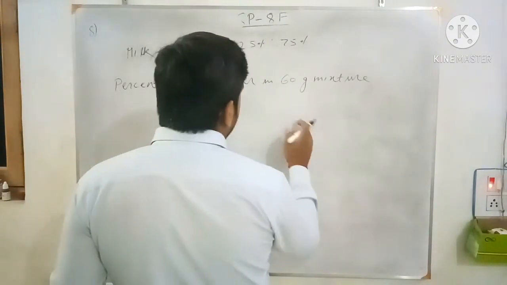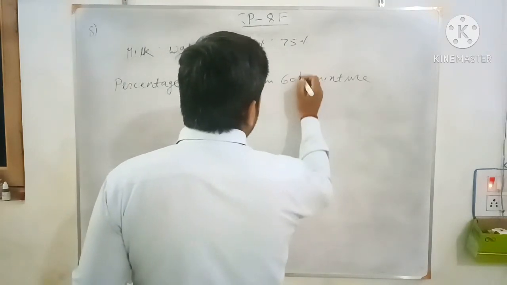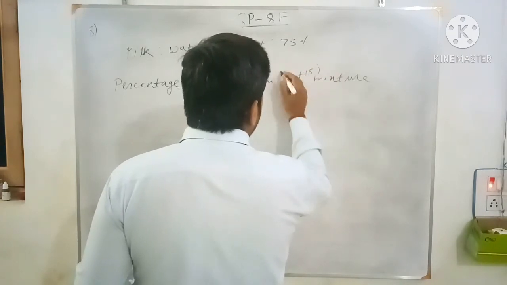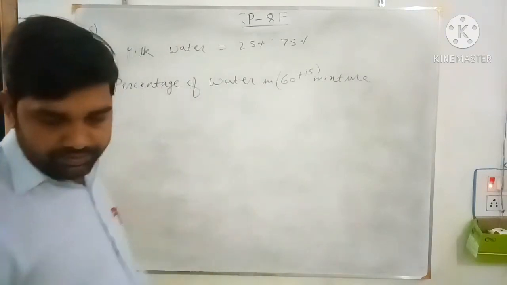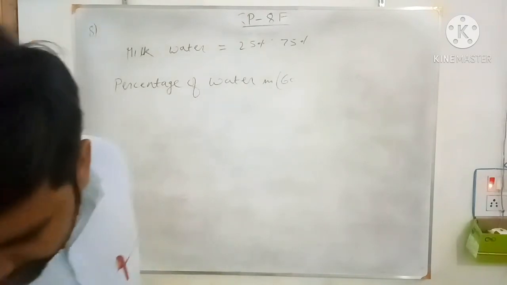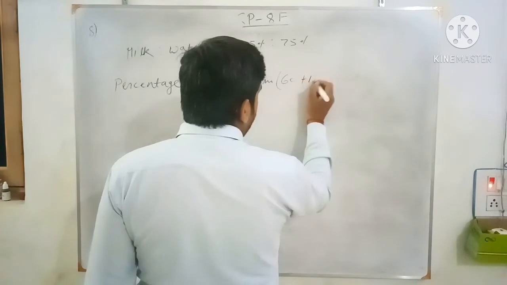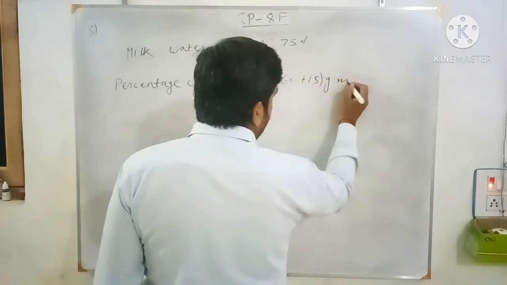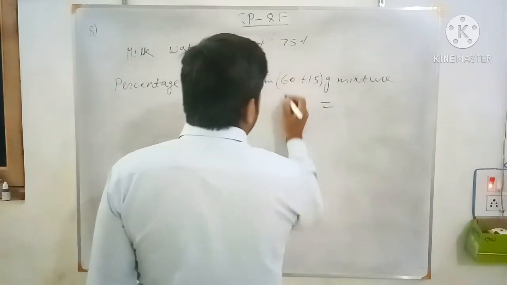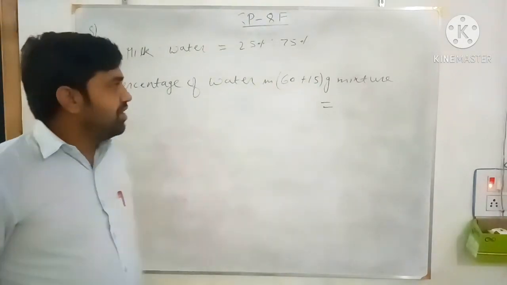So percentage of water in 60 plus 15 gram mixture. You can write 60 plus 15 gram mixture. In that 60 gram, 15 gram water is added. So 60 plus 15 gram mixture, that is 75 gram. So the percentage of water in 75 gram of mixture, that you have to find.